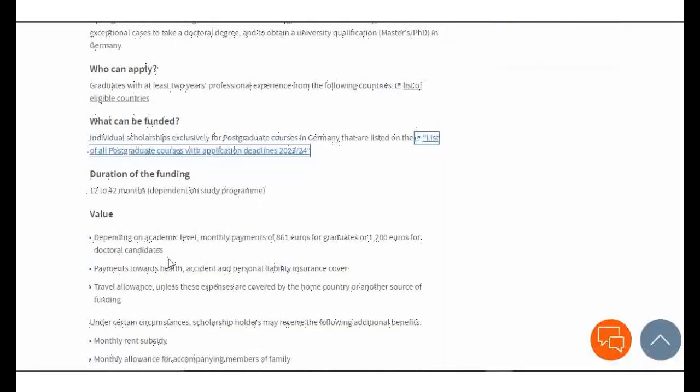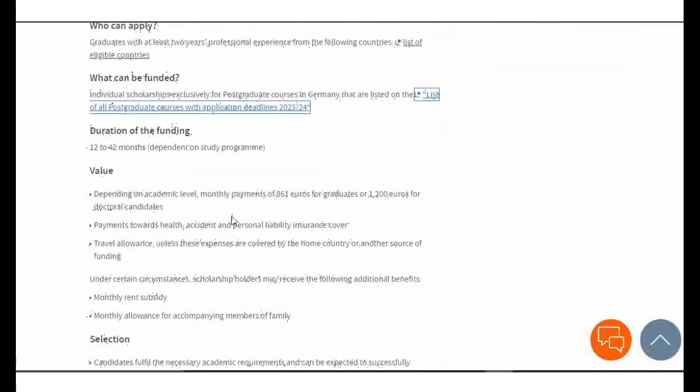Also, these are the values depending on academic level. Monthly payments of 861 euros for graduates, 1,200 euros for postdoctoral programs, that is for PhD candidates. Payments towards health insurance, accident and personal liability insurance are covered by the DAAD scholarship committee.